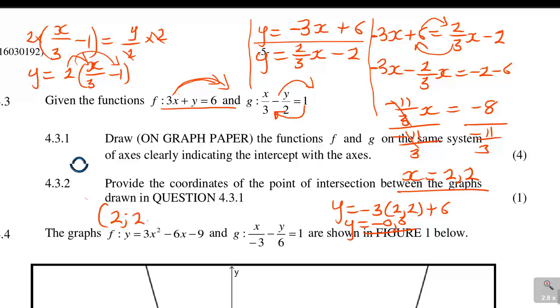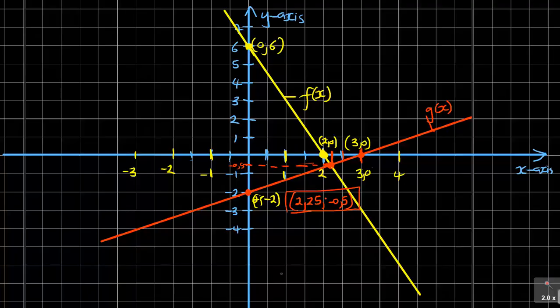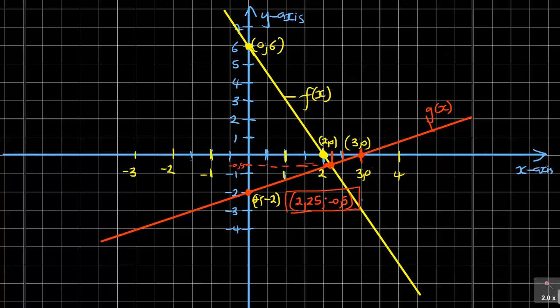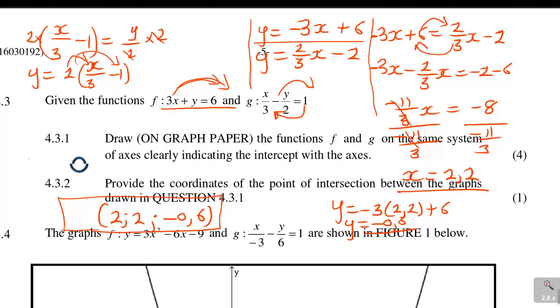2,2. This is the accurate one. Y is negative 0,6. So my answer must be within closer to this range. But if I check my answer, x was, I said 2,25, which is much closer, and the y was negative 0,6, but I've got negative 0,5, so they will mark me that answer correct. So that is how you could have done that one.